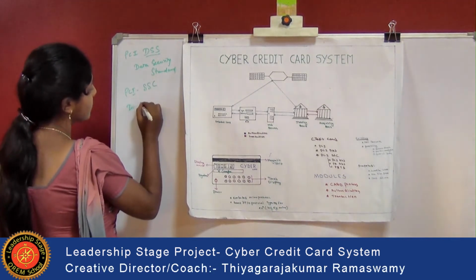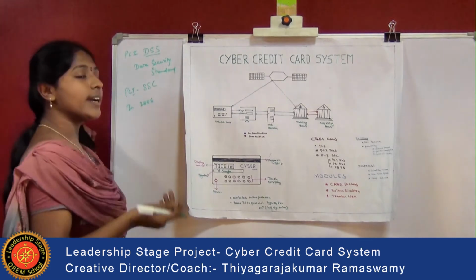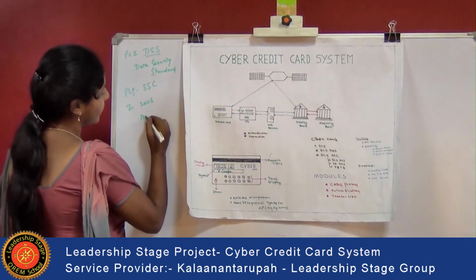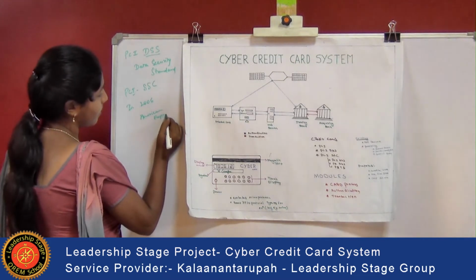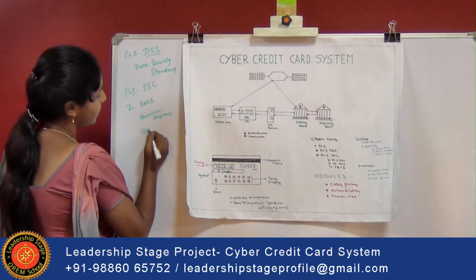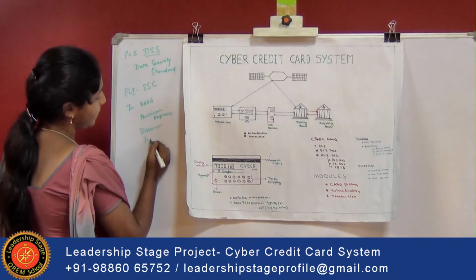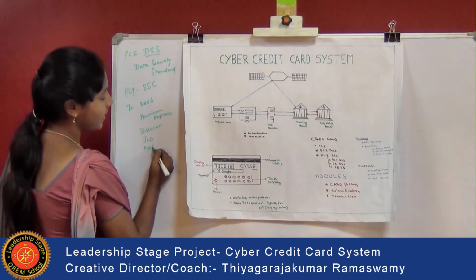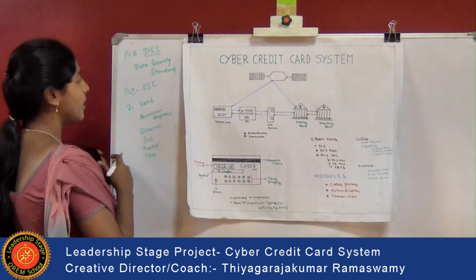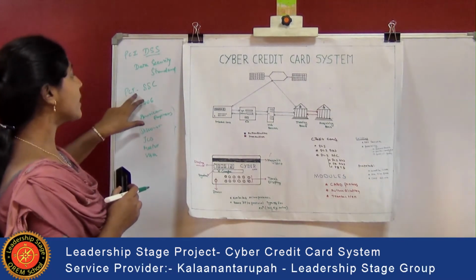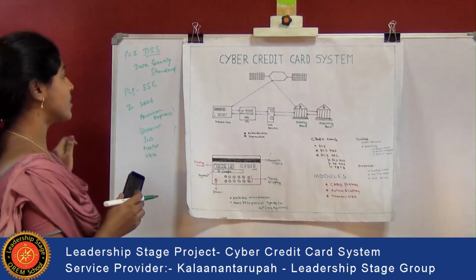In 2006, five major credit card companies, that is American Express, Discover, JCB, MasterCard and Visa, formed the Payment Card Industry Security Standards Council.